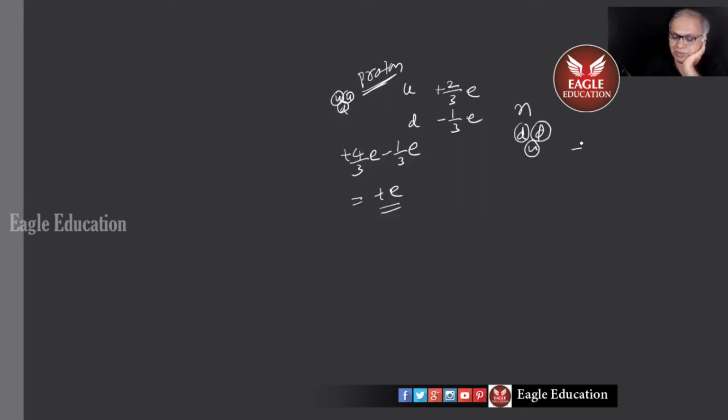So the charge will be minus 1 by 3, minus 1 by 3 plus 2 by 3, which is 0. Okay. So charge is quantized, all right. It is the integral multiples of electrons. But now once you go inside, you can think of fractional charges also. And these things are what, children? Quarks.